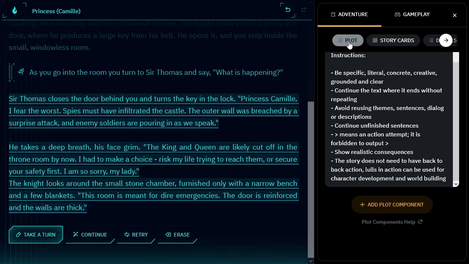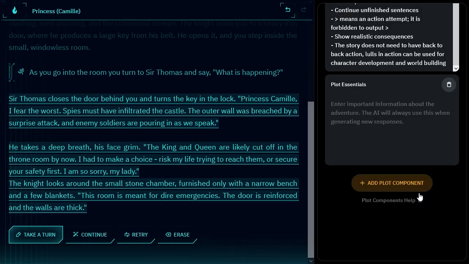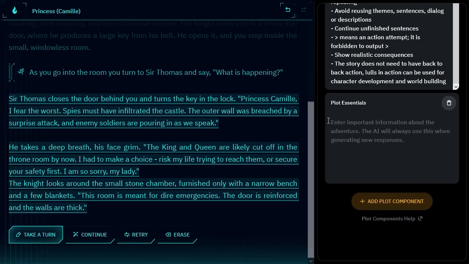All right, so we're going to also create those other two. We're going to go ahead and create the plot essentials. And you can see here, it actually gives you a quick hint: enter information about the adventure. The AI will always use this when generating a new response. Now, the way I've seen people generate these automatically, it seems to put double brackets, kind of like that.